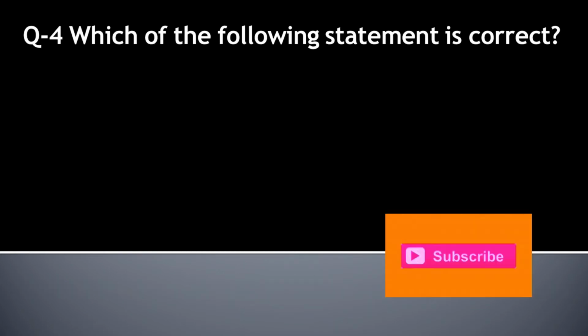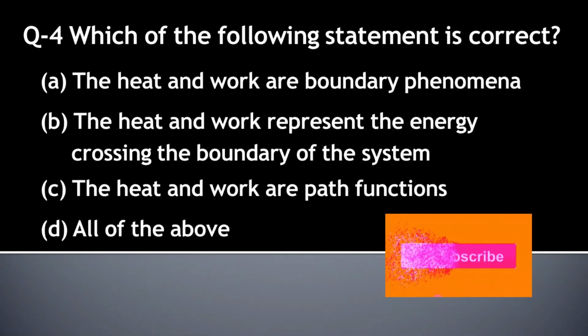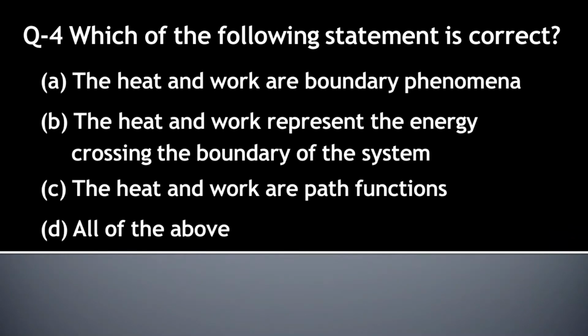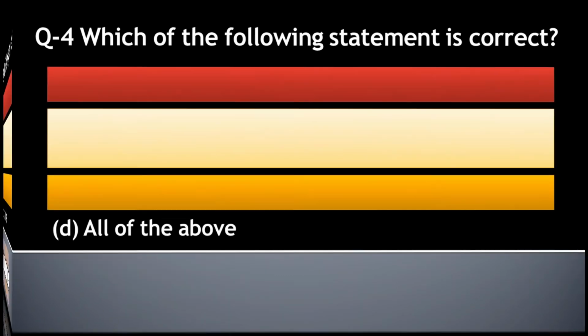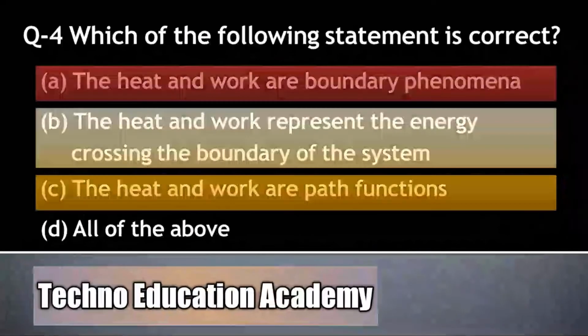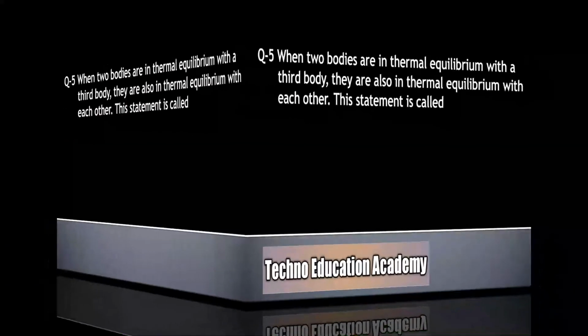Question number 4. Which of the following statements is correct? Option A. The heat and work are boundary phenomena. Option B. The heat and work represent the energy crossing the boundary of the system. Option C. The heat and work are path functions. And option D, all of the above. Here the right answer is option D, all of the above. Question number 5.